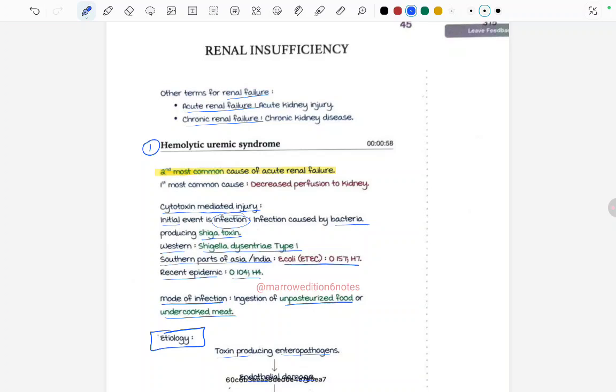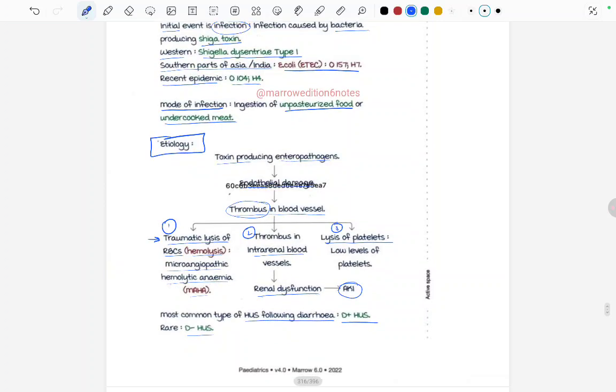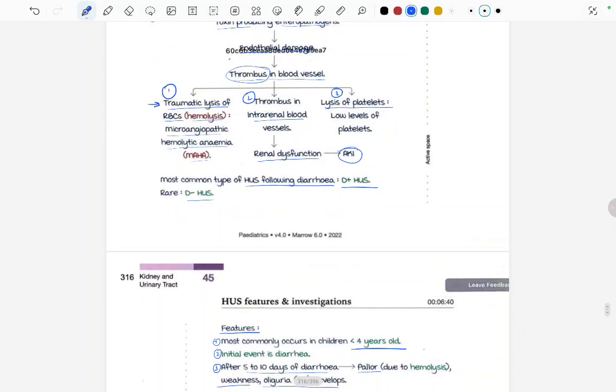There is a cytotoxin mediated injury by the Shiga toxin produced by various bacteria like Shigella, E. coli, and it was caused due to unpasteurized food and undercooked meat. In etiology, due to these toxin producing enteropathogens, there was endothelial damage which led to thrombus formation, and thrombus can cause further lysis of the RBC leading to microangiopathic hemolytic anemia. It can lodge in the intrarenal vessels causing renal dysfunction and leading to AKI, and it can cause lysis of the platelets.